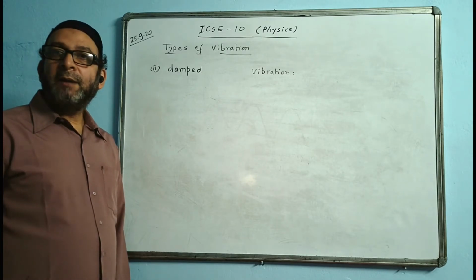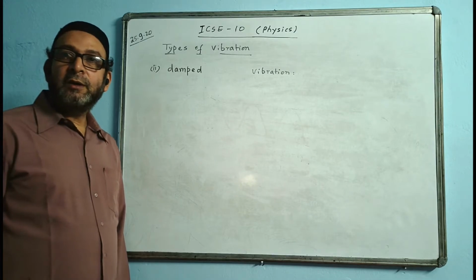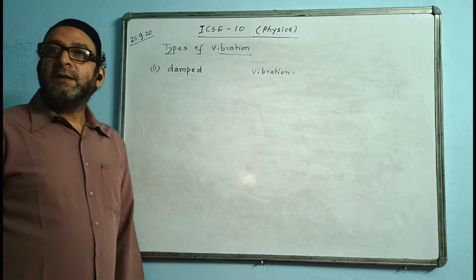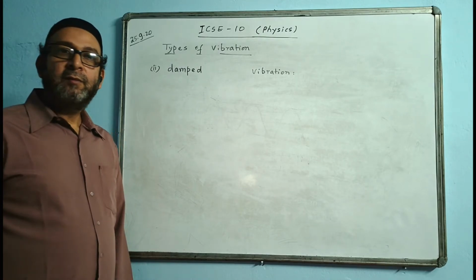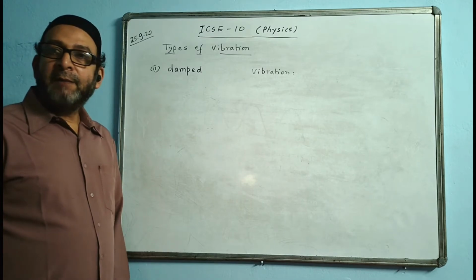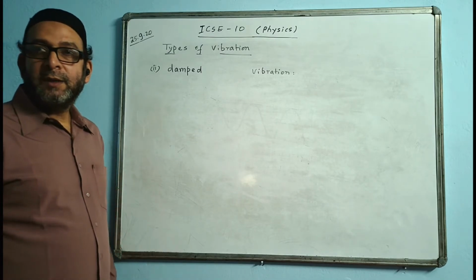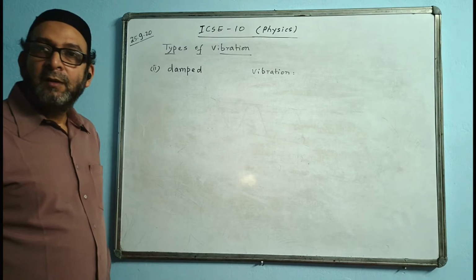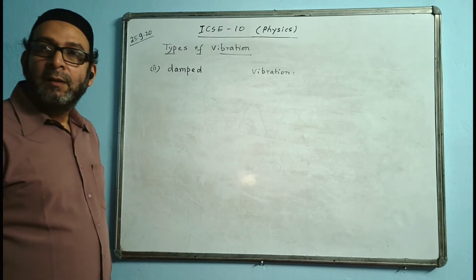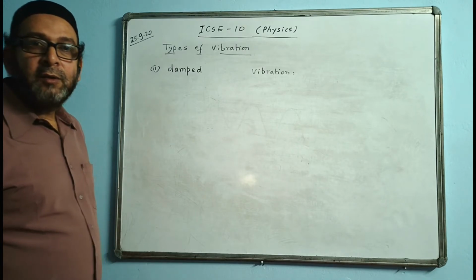Continuing, write on the displacement-time graph for a damped vibration. The displacement-time graph for a damped vibration can be drawn as follows.